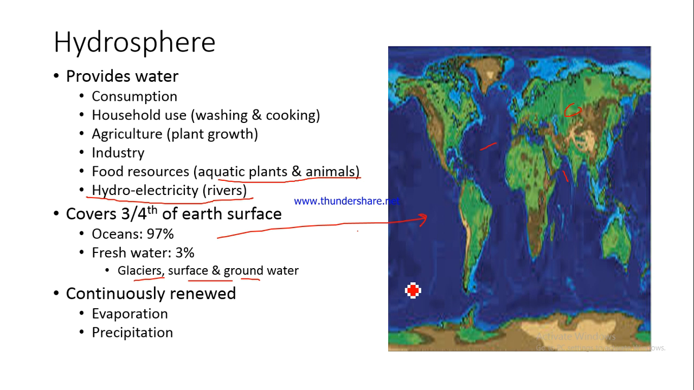It could be snowfall, it could be rainfall. So this is how this water keeps on moving from the land to the atmosphere to the water bodies and keeps on getting renewed. So this is a continuous cycle.